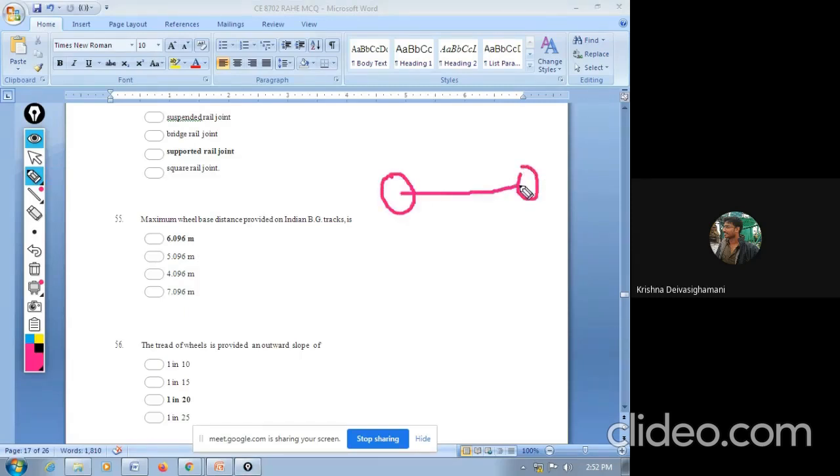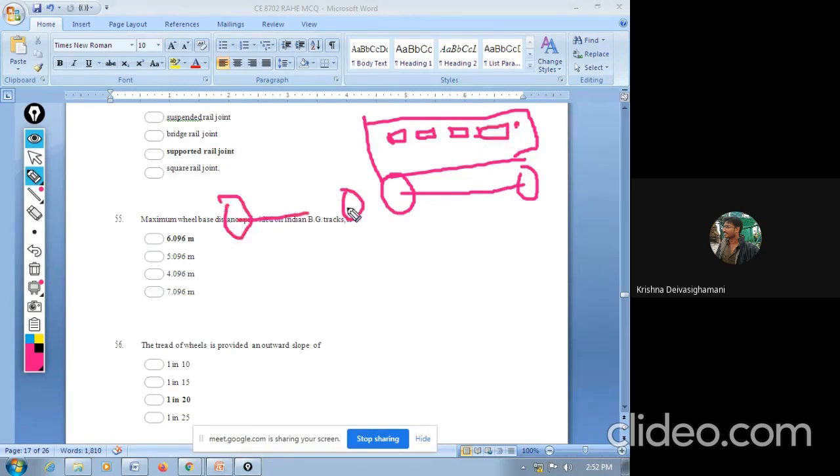This is your train, here you have another compartment, and it will be connected by this.